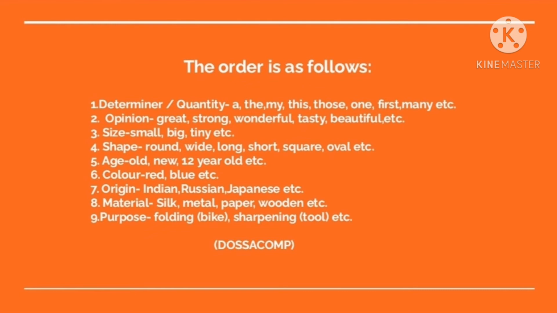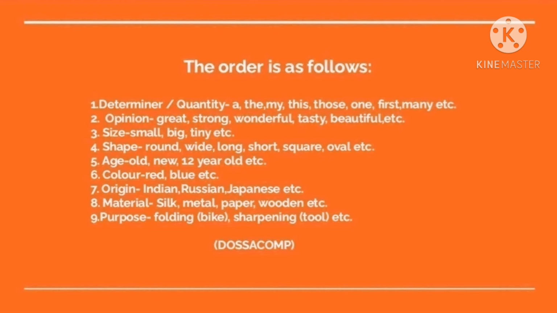The order of adjectives is as follows. Determiners or quantity: words such as a, the, my, this, those, one, first, many, etc. Coming to the second one, it's opinion: words such as great, strong, wonderful, tasty, beautiful, etc. The third order of adjectives goes along with size, with words such as small, big, tiny, etc. Coming to the fourth one, it is shape: words such as round, wide, long, short, square, oval, etc.